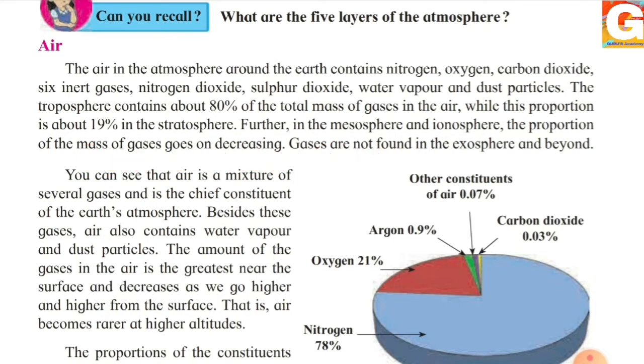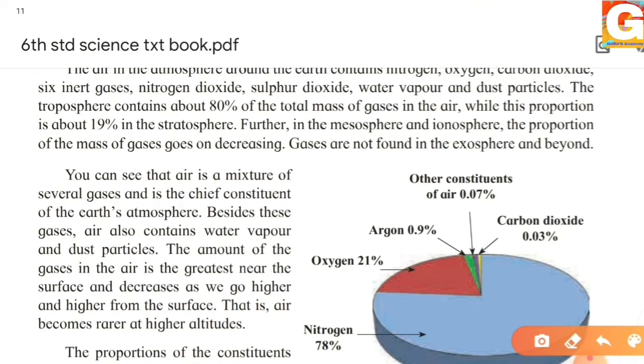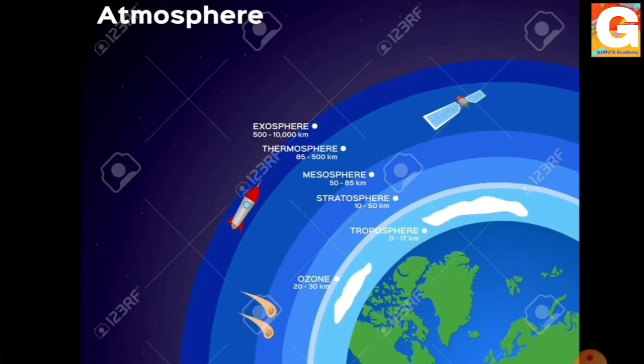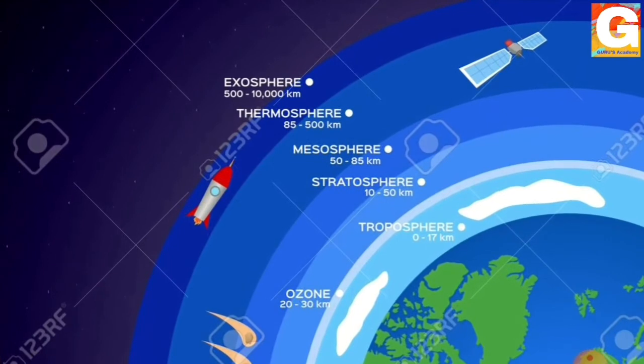Yes, the 5 layers are troposphere, then stratosphere, mesosphere, ionosphere, which is also called thermosphere, and exosphere. Let's see this in our short diagram. You all can see this diagram, students.